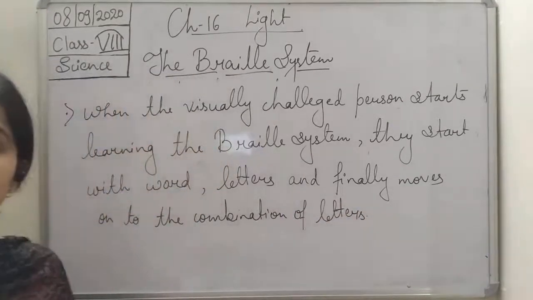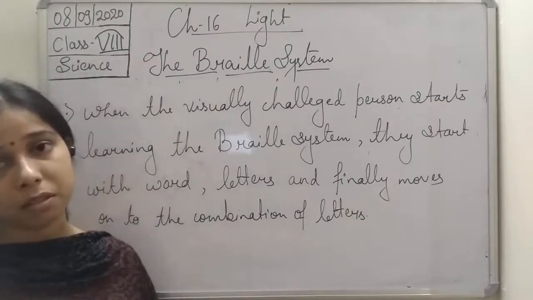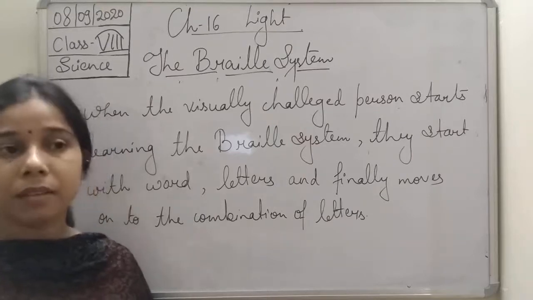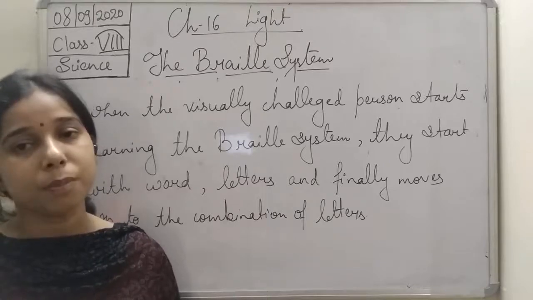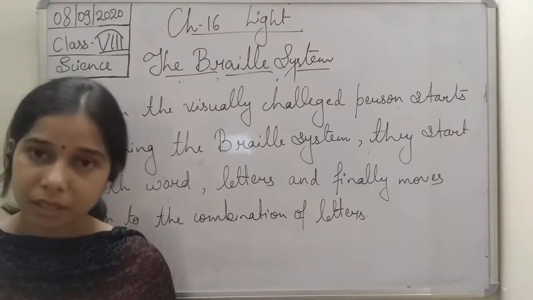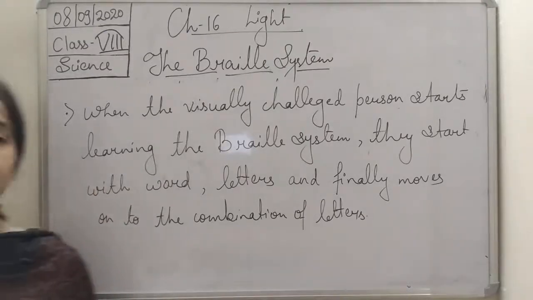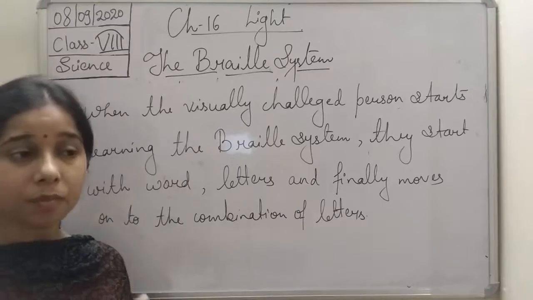Okay students, so this was the Braille system. Let me remind you again, students. The Braille system is basically a system for visually challenged persons so that they can read and write.